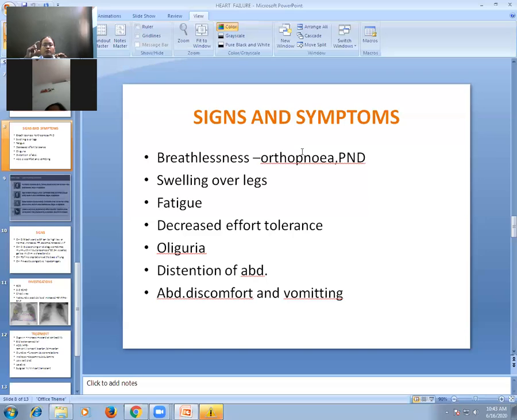And second, swelling over legs, which is the common complaint of patients. Breathlessness and swelling over legs. These are the two common complaints in a patient of heart failure. Breathlessness and swelling over lower leg. That is edema. So one of the important causes of edema is congestive cardiac failure. One of the important causes of breathlessness is congestive cardiac failure.